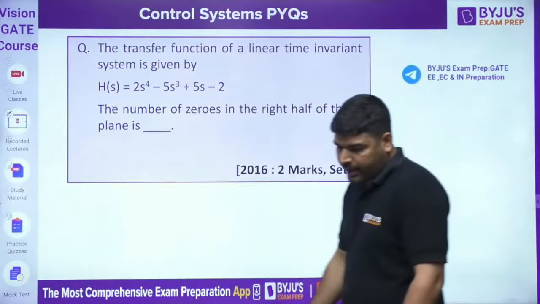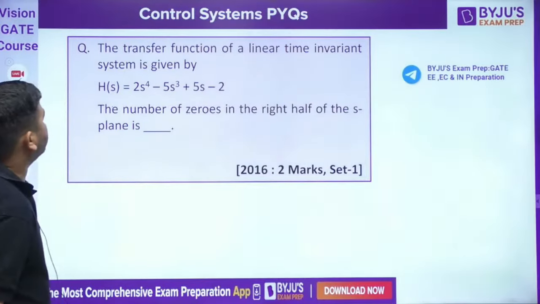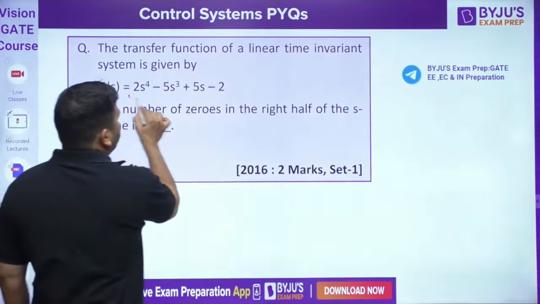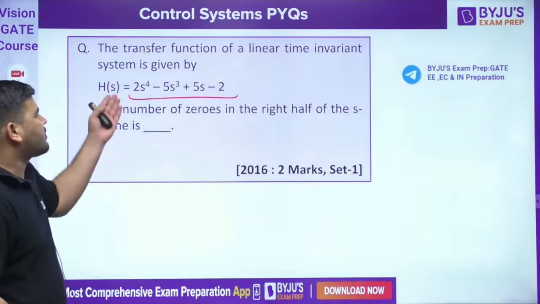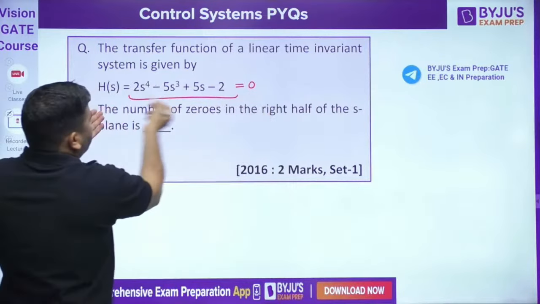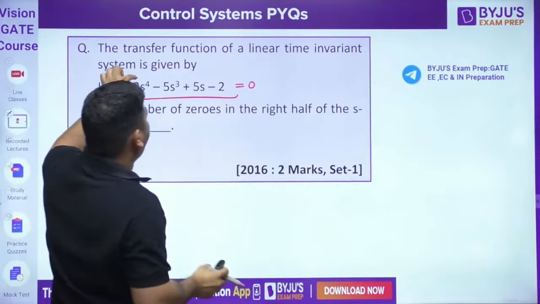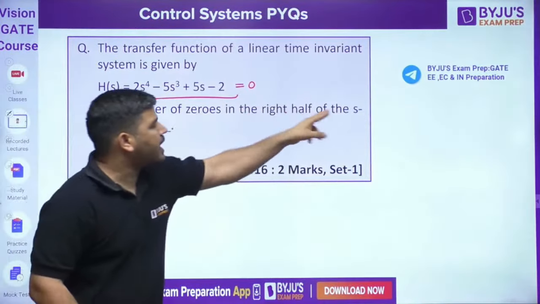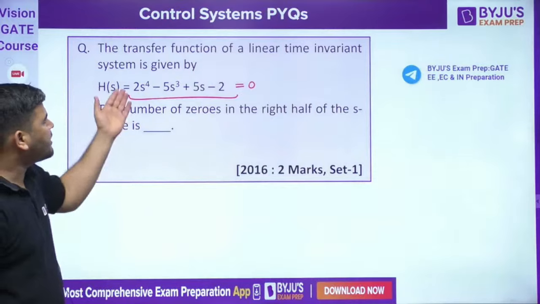Okay, guys, let's come to the next question. The next question on your screen is this. The transfer function of a linear time invariant system is given as this. The number of zeros, so the number of zeros means for what values. Actually there are 4 zeros. We need to find the number of zeros in the right half of the s-plane. How many zeros are in the right half?